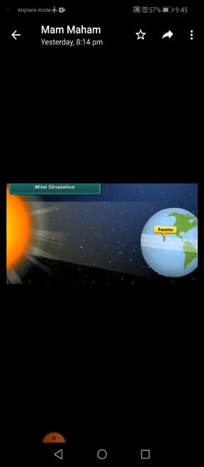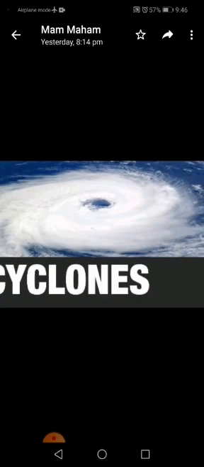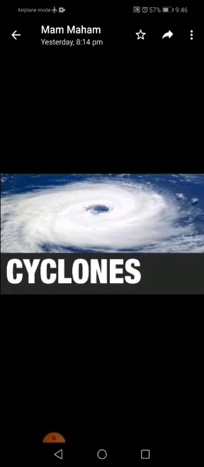Energy from the sun heats the earth's surface. The equator is the region which receives maximum heat from the sun compared to the polar region. The air in these regions gets warm. The warmer air rises up and the colder air coming from the polar region moves in to fill the empty space. You can see in the diagram. This is how the wind circulation is set up from the poles towards the equator. You can clearly see in the diagram the red arrows are the warm air and the blue arrows are the cold air.